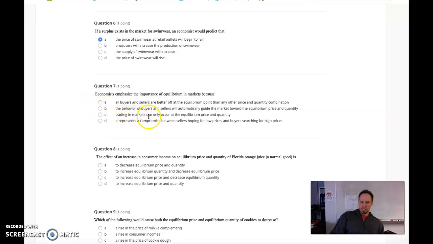Well, trading can occur at any price. To me, B looks like the best answer. The behavior of buyers and sellers will automatically guide the market toward the equilibrium price and quantity. This is that nature of markets where price will always gravitate towards equilibrium.